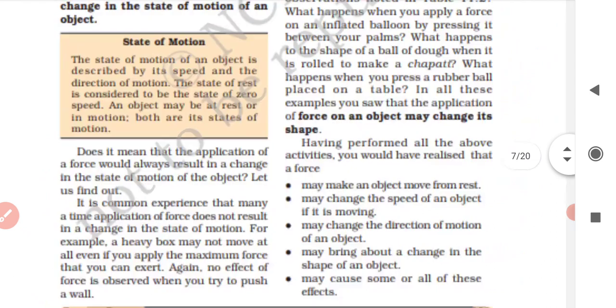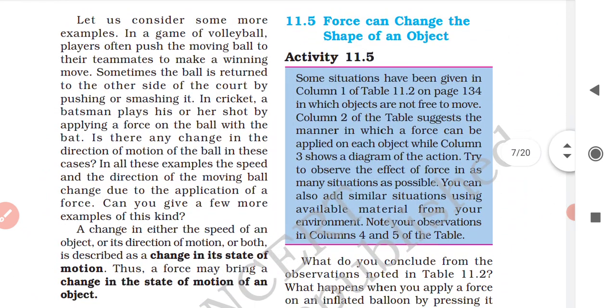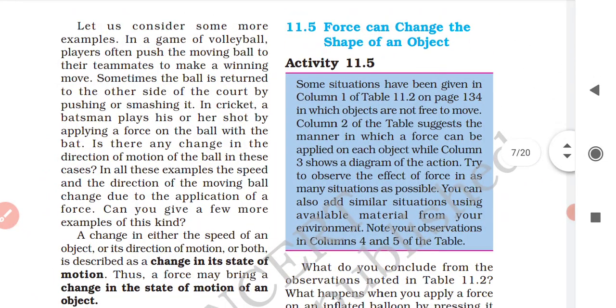So that's all for today. We have finished this. In the next class, we'll discuss some other effects of force. In this video, we have discussed some of the effects of force: a force can move a stationary object, bringing motion to it from rest.